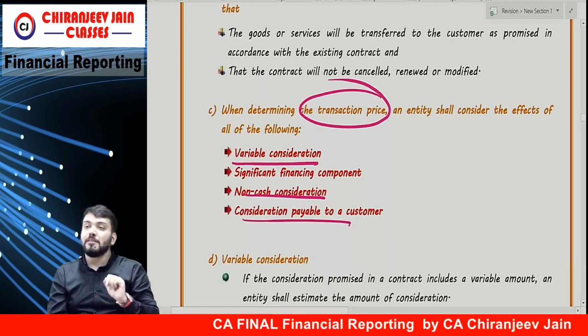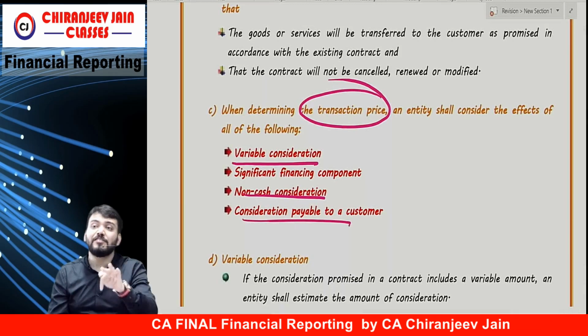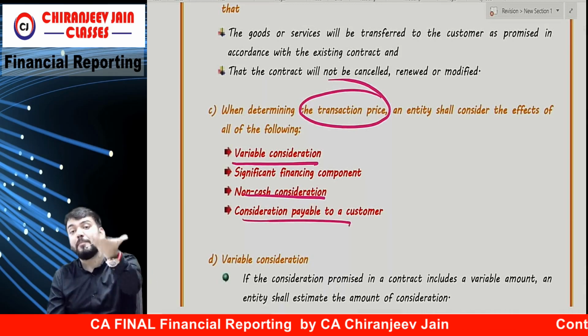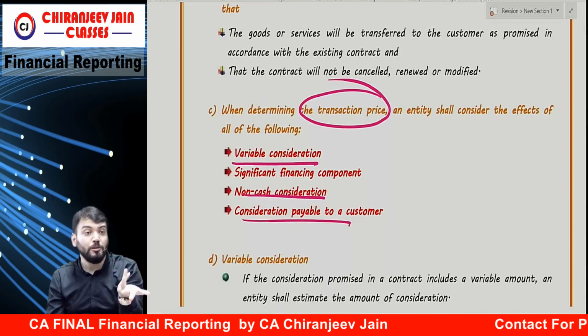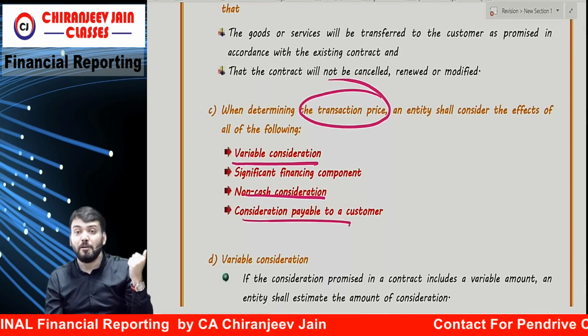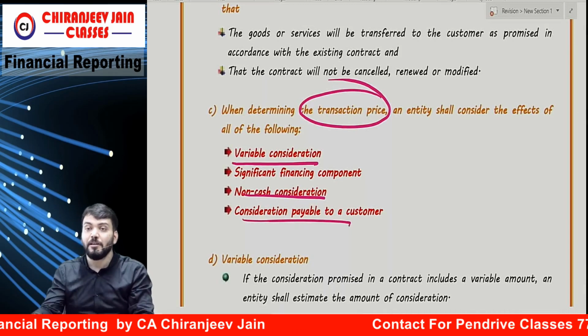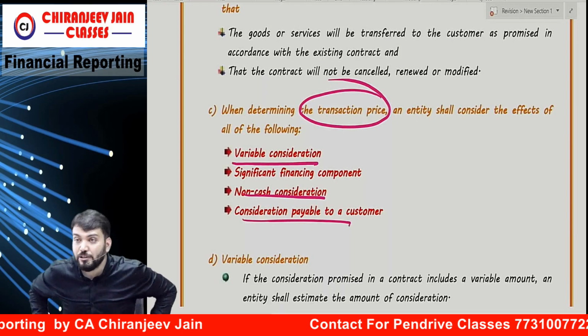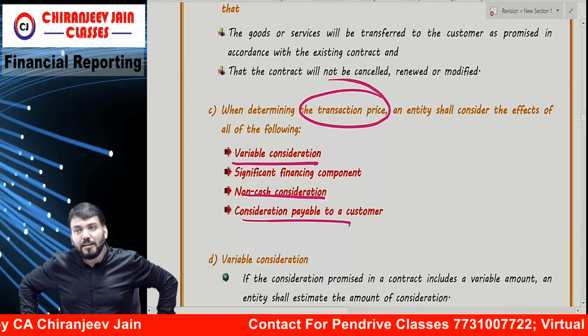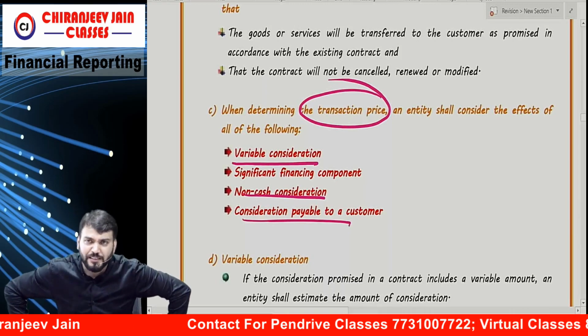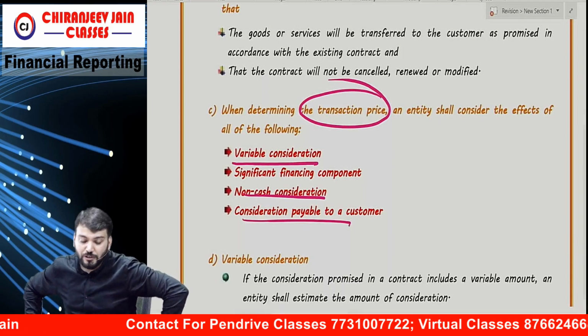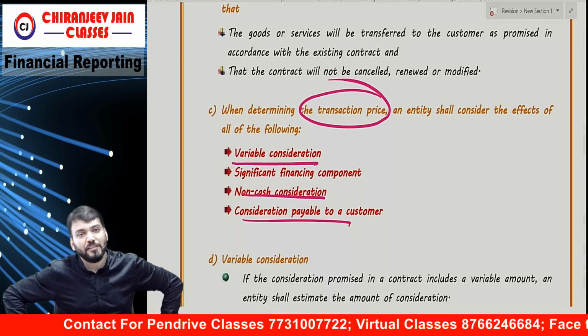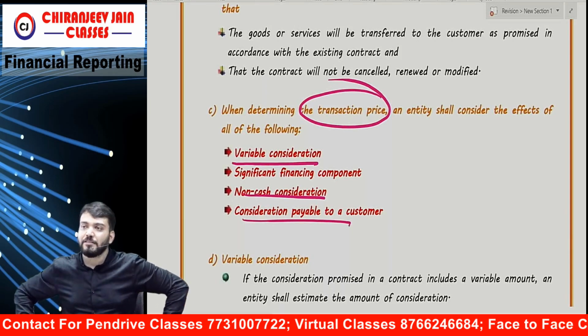Sometimes a contract is designed in such a way that some amount is payable to the customer also. So these four factors we need to understand: variable consideration, significant financing component, non-cash consideration, and consideration payable to the customer.